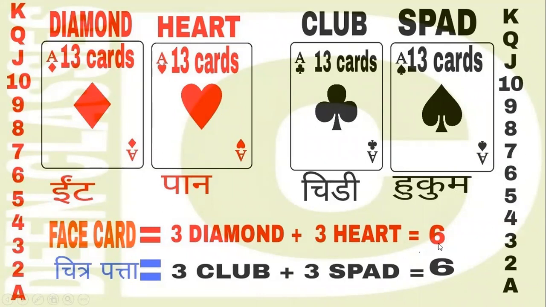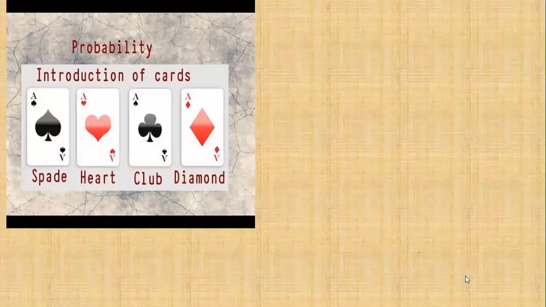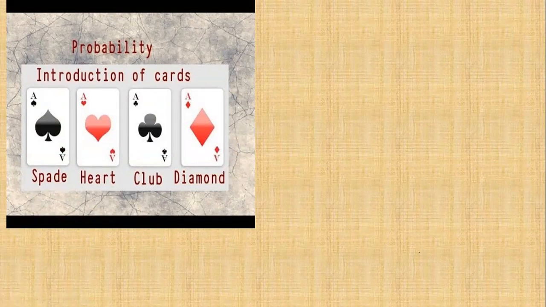So how many total cards? Total number is 52. These are spade, heart, club and diamond cards. Total number is 52.